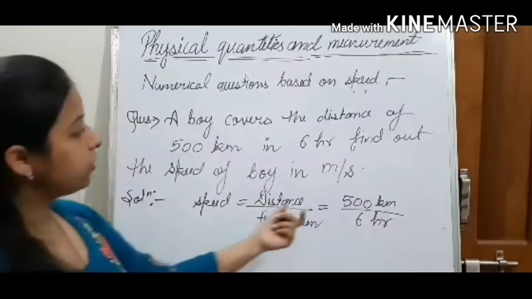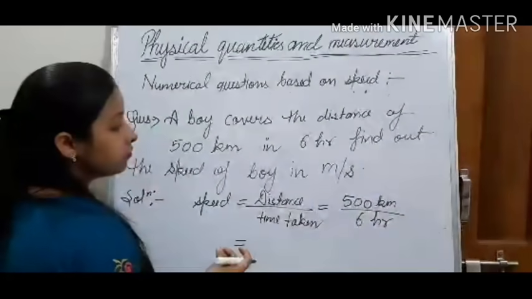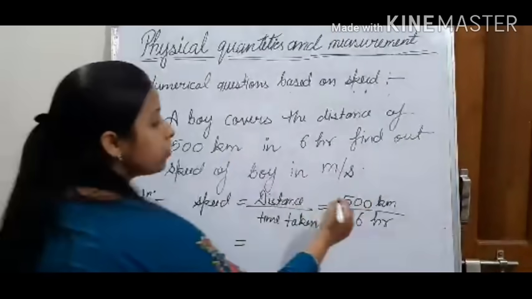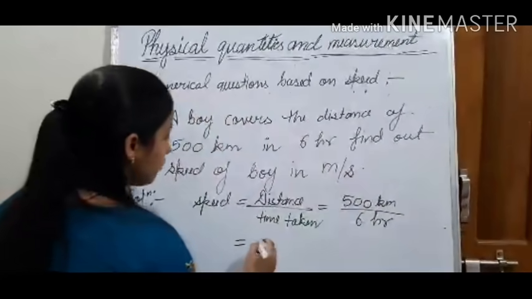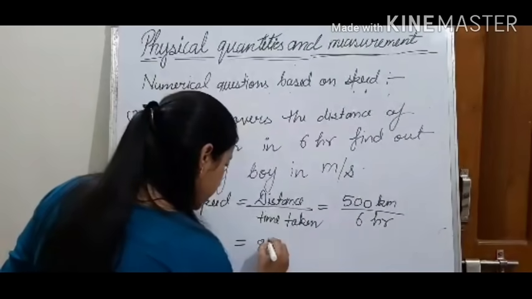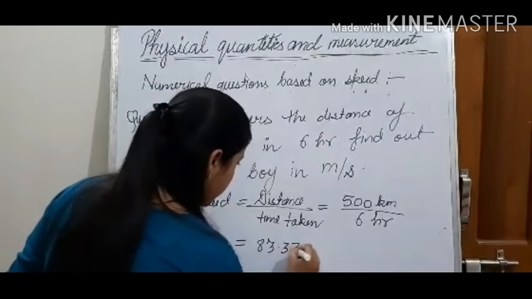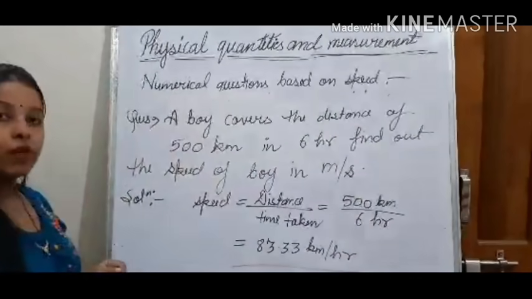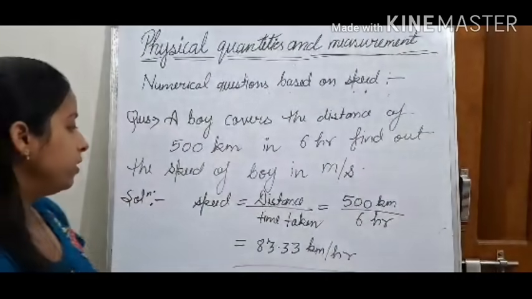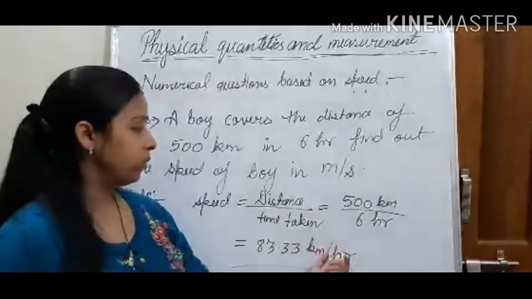Okay, 500 upon 6 hours. So if we calculate it, we will get 83.33 kilometer per hour. Okay, so speed we have calculated as 83.33 kilometer per hour.